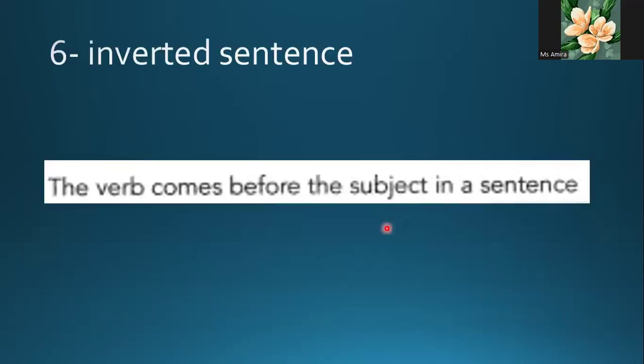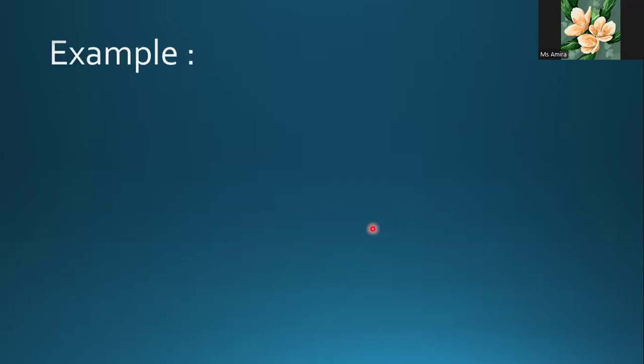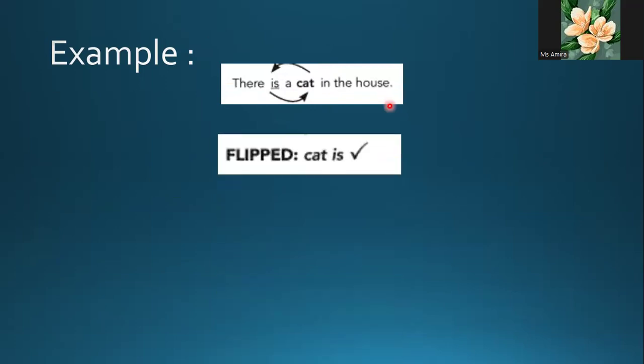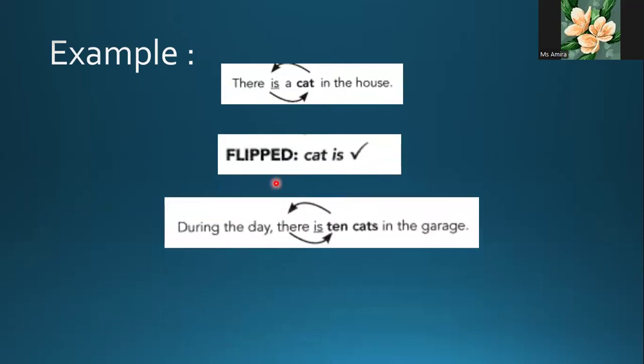Inverted sentences. The verb comes before the subject in a sentence. Does it happen? Yeah, it happens. For example, we have there is a cat in the house. Where is the subject here? The word cat. A cat is in the house. So I say cat is flipped, into is a cat.